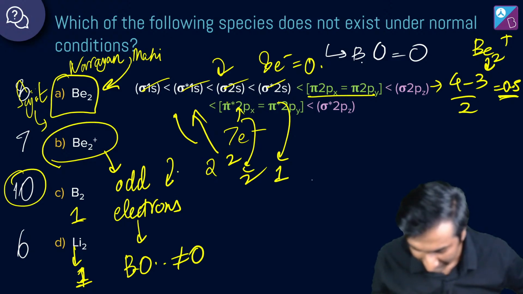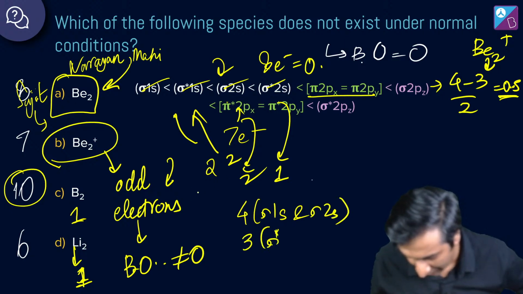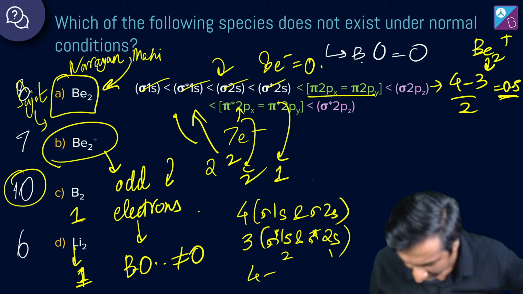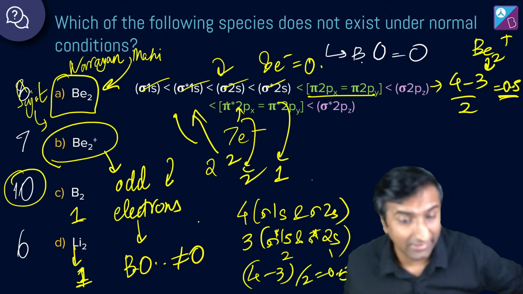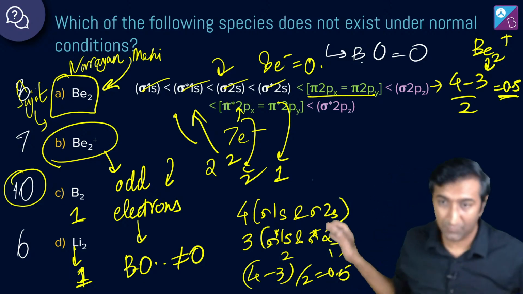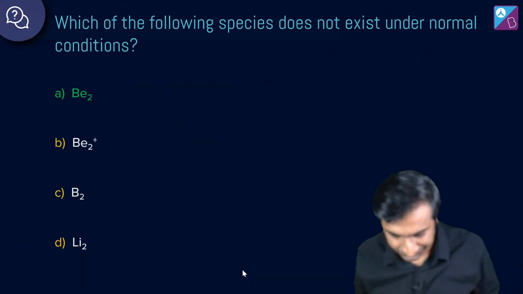So what you're left with basically is 4 from sigma 1s and sigma 2s, and 3 from sigma star 1s and sigma star 2s, right? 2 and 1. So clearly it is 4 minus 3 by 2, which is 0.5. Narayan, I hope you understood कि it's possible. 0.5 is possible. It's not 0 or negative.